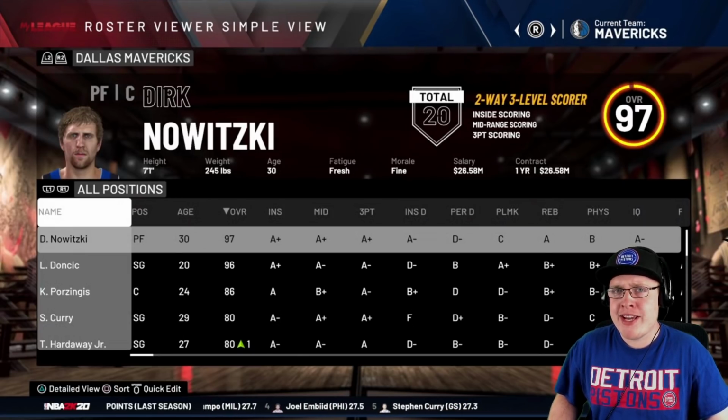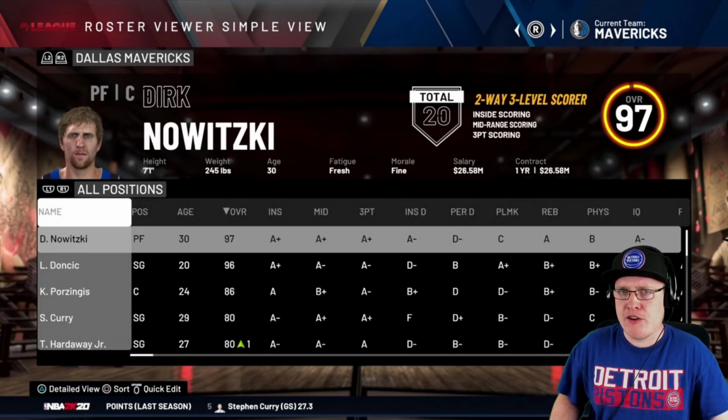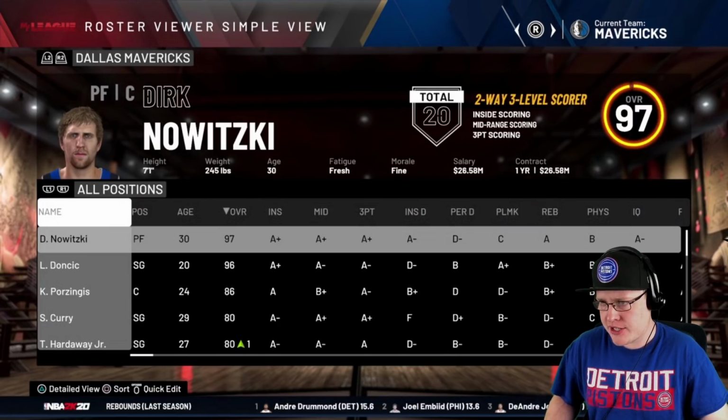I was actually a pretty big Dallas Mavericks fan growing up. And I like Luka Doncic a lot now, too, so it's another fun team to watch. Definitely one of my top 3 favorite teams of all time, I would probably say, is the Dallas Mavericks.